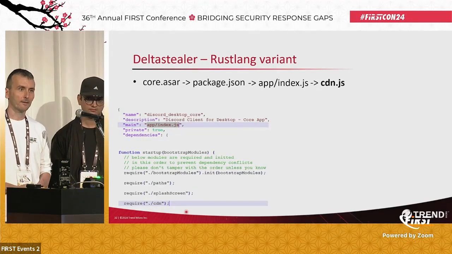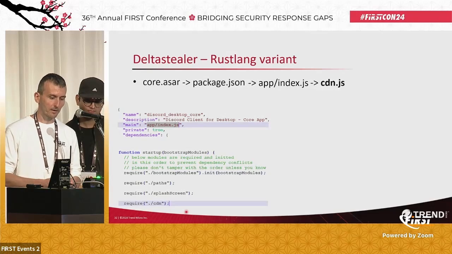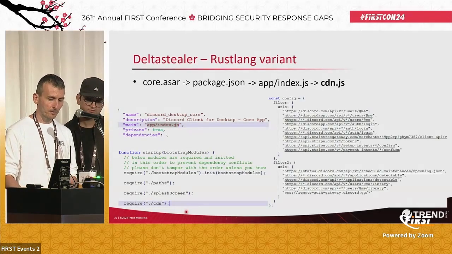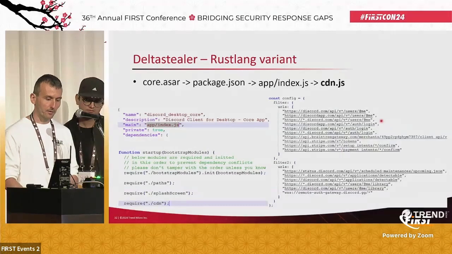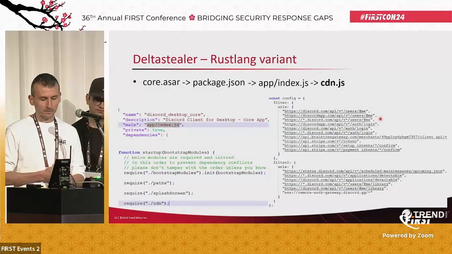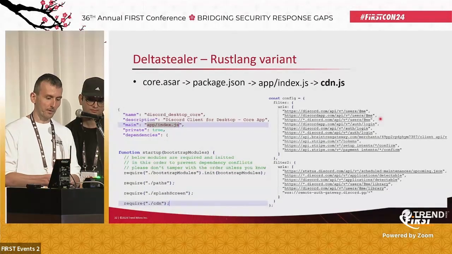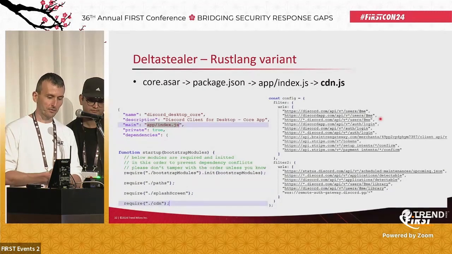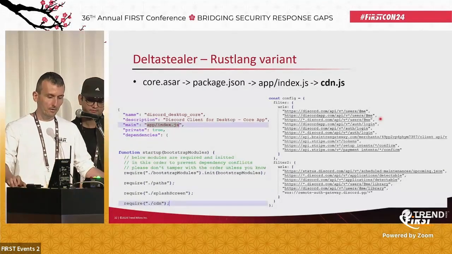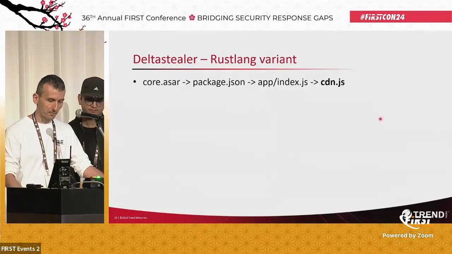So CDN is not content delivery network here. It's just the malicious modification, a malicious file, which later contains a list of URLs which are monitored. And these are used for authentication of the user and so on. So the malicious version just captures the traffic which goes to these URLs and extracts relevant information from them.